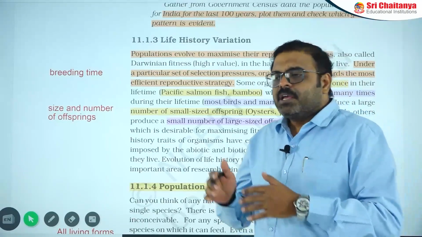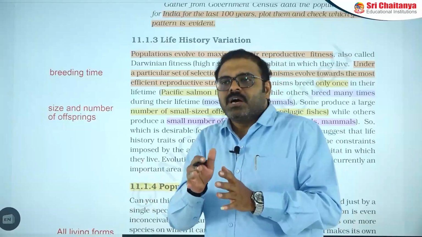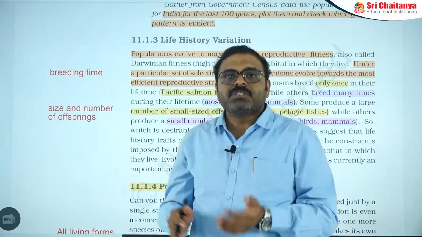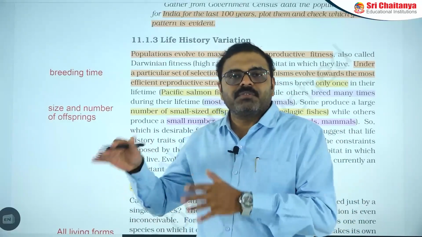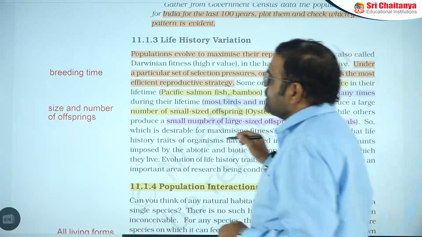The reason is that every organism need not maintain the same level of adjustment with the environment. Depending on the nature and environmental conditions, every organism plays its own way of adjusting to the environment. In this way, you can find some examples.